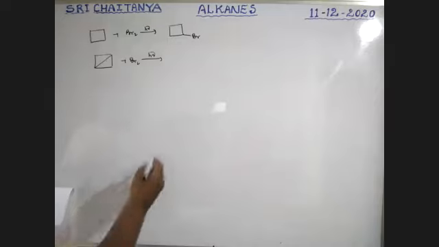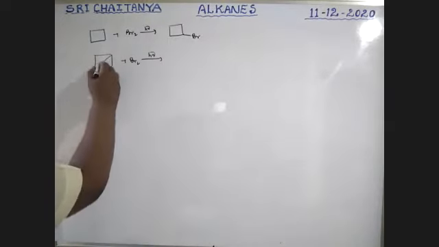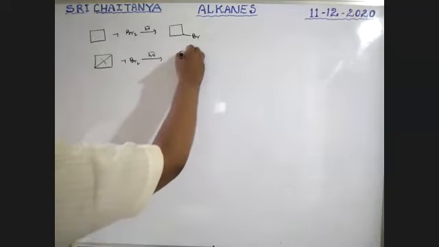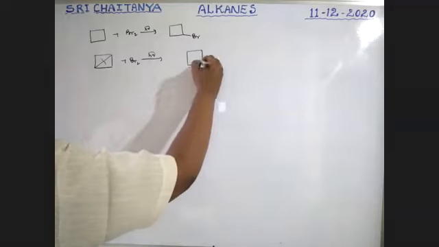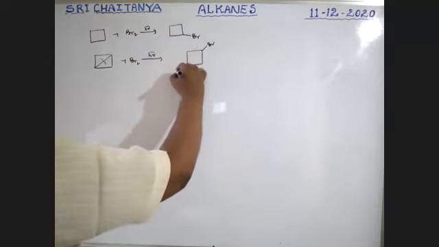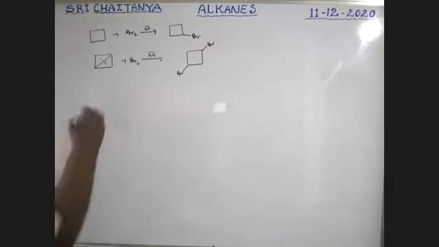Sorry, this bond is going to break. That gives Br. Br is the answer. So this is ring expansion. Okay, next.